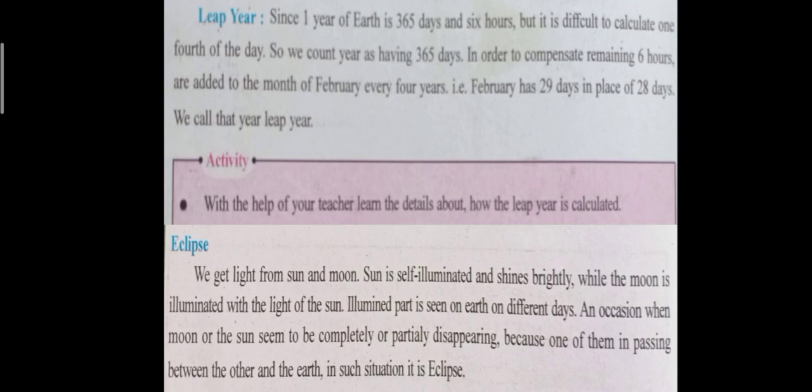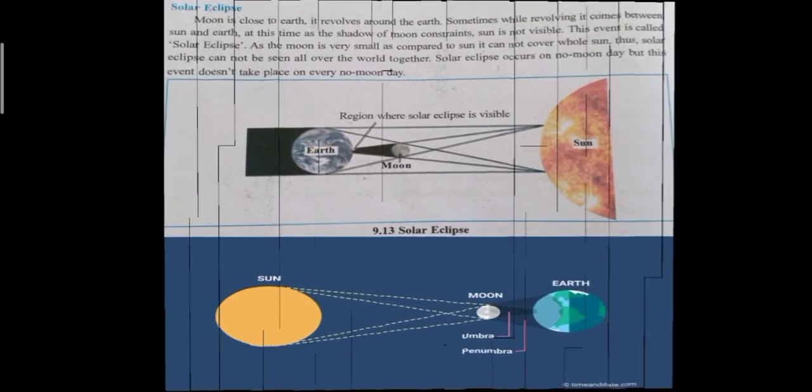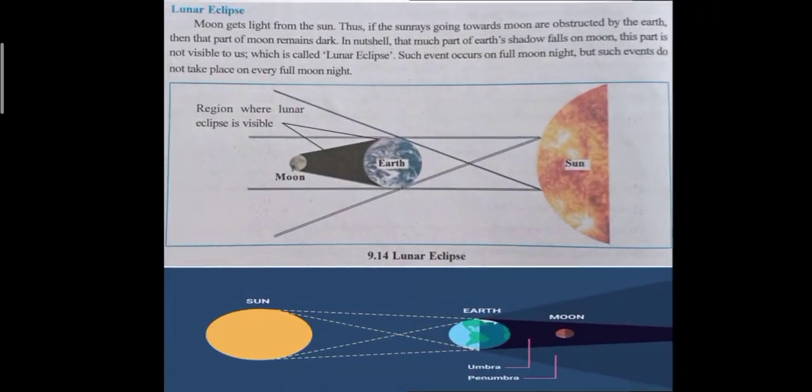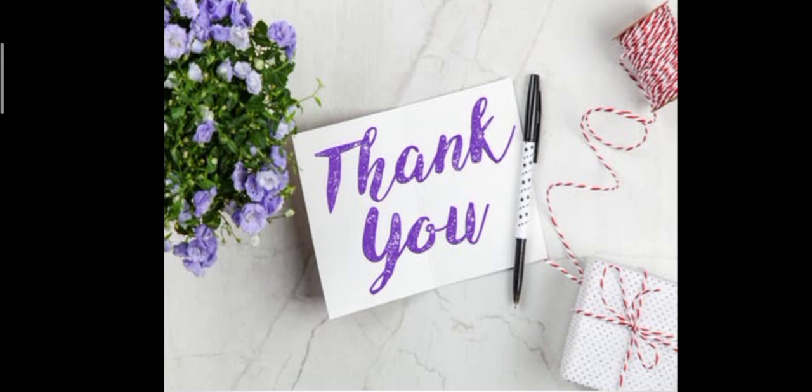I hope the solar eclipse and lunar eclipse is clear to you. You can also watch the images properly and try to understand. So, with this, we come to the end of our chapter. Go through all the 3 videos and thoroughly try to understand the chapter.